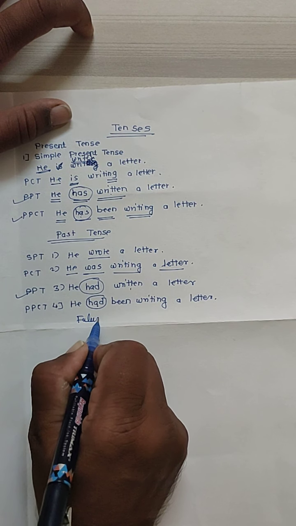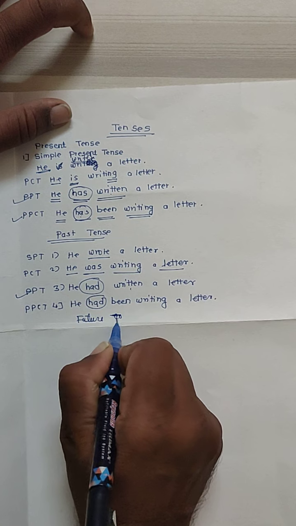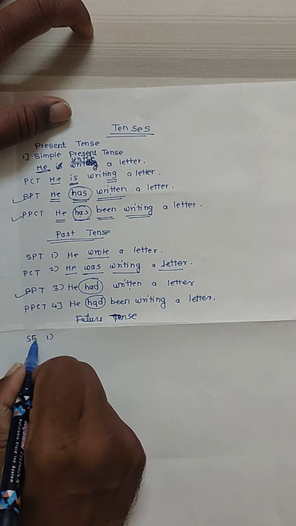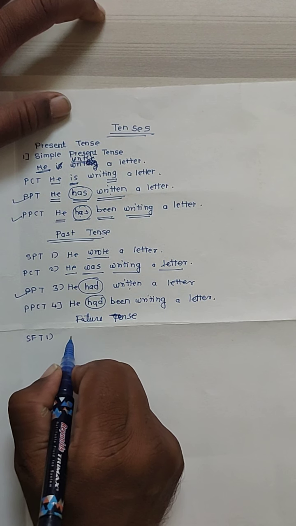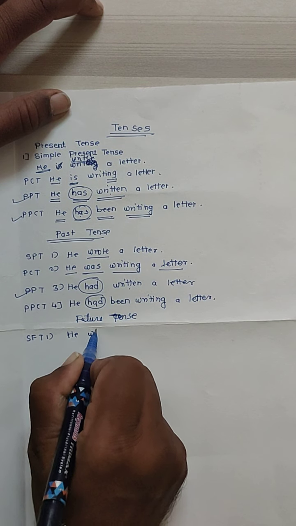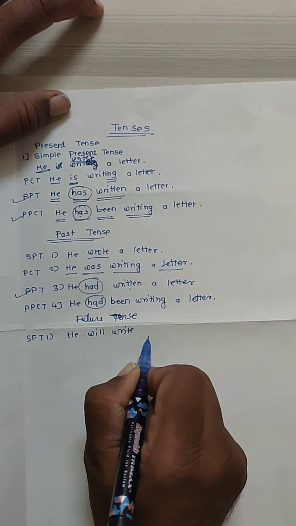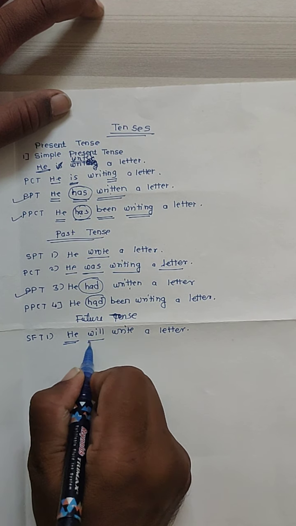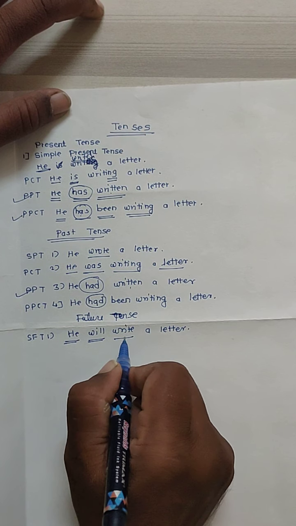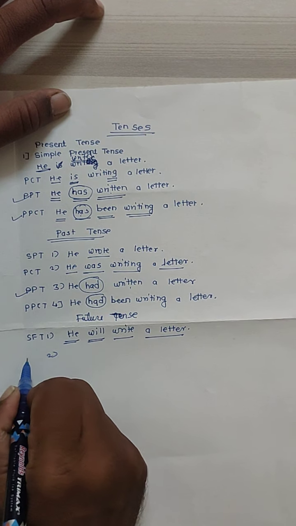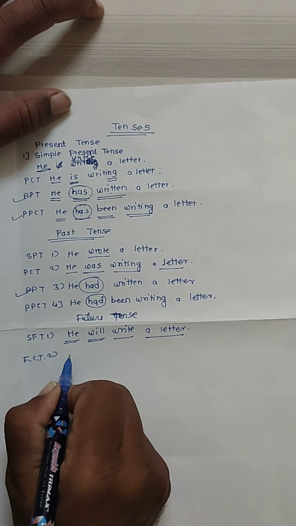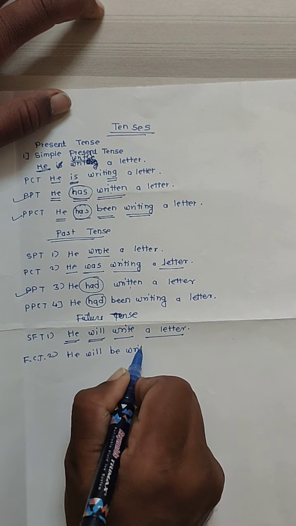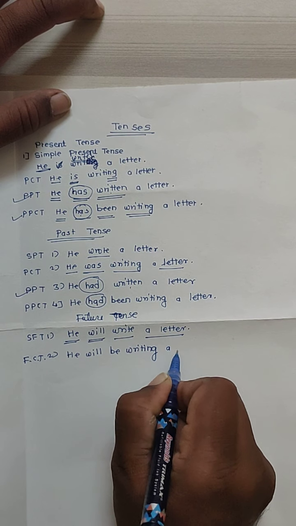Future tense. First, simple future tense: He will write a letter. So he is the subject, will is the auxiliary, write is the main verb in first form, and a letter. Second, future continuous tense: He will be writing a letter.